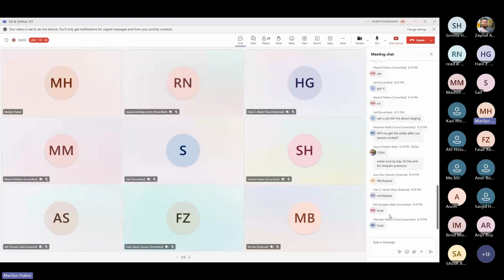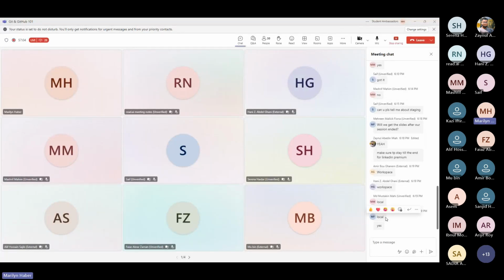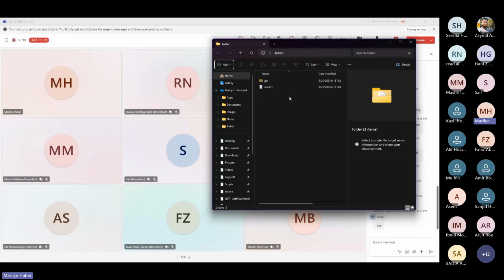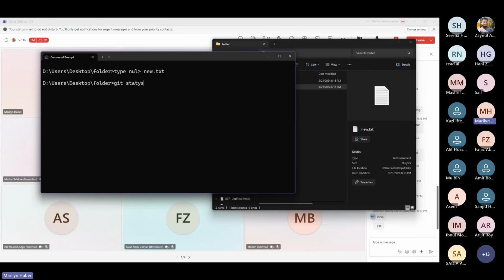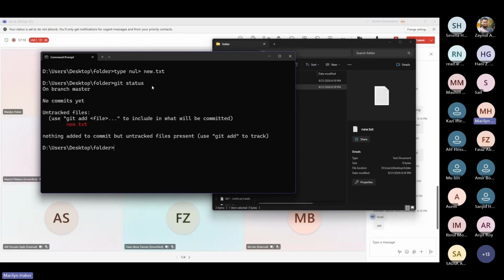What do we mean by local? Local repository? Okay, local is actually wrong, because if we see it from the Git perspective, it's actually in our workspace. We still didn't commit any change. So if we check here, git status, we will notice that no commits are available now. Okay, we are in our main branch, and we can see that new.txt here is in red. What does it mean to be in red? It means that it is still not committed. It is still not saved for Git to see.